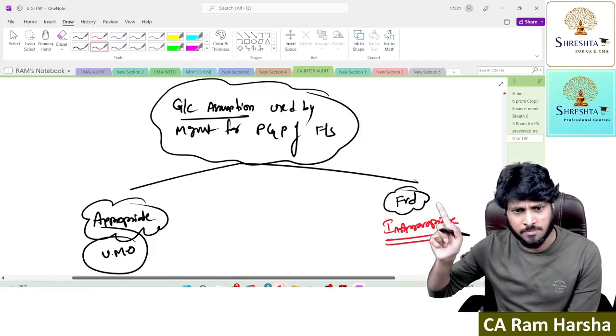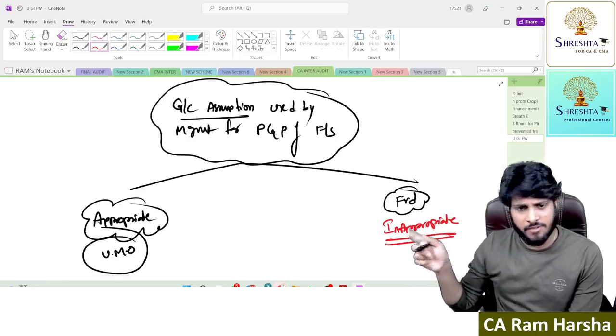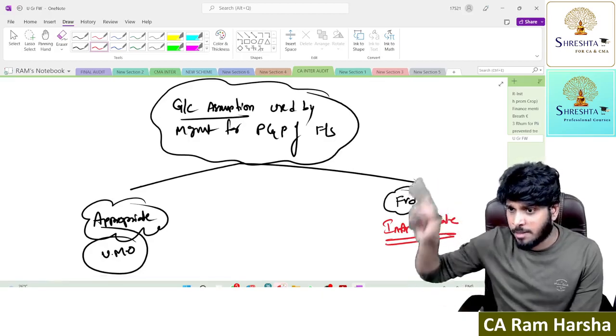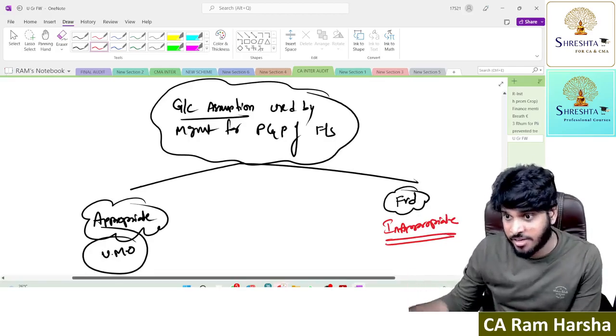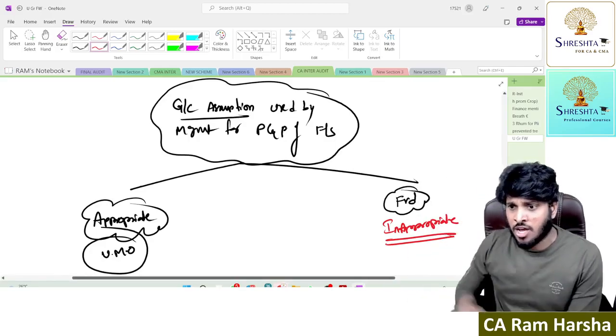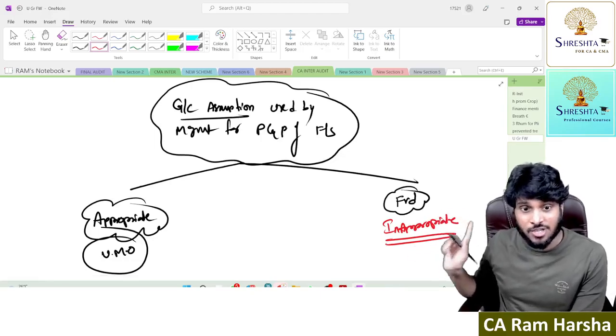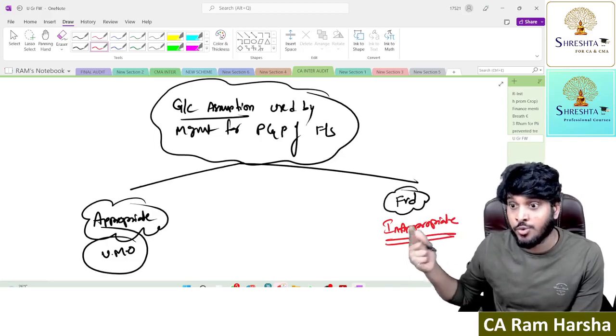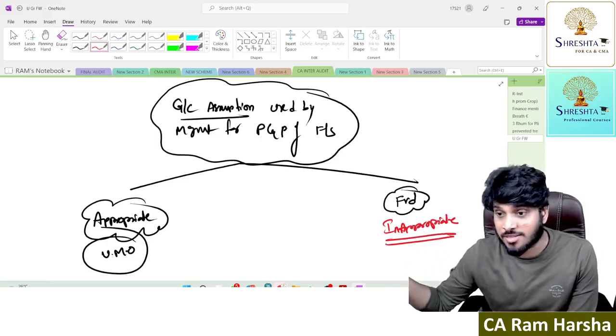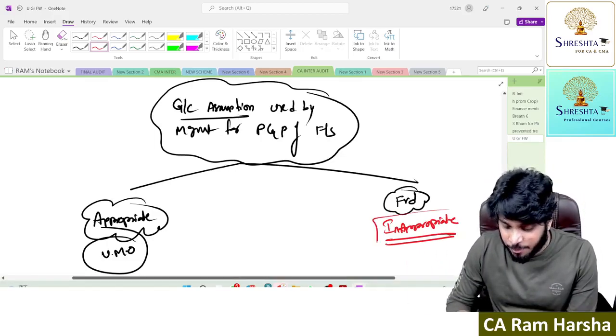They should not use it. When the going concern assumption is missing, all the balance sheet and P&L items must be shown at realizable values, NRVs. No historical cost. But Ford is valuing fixed assets on historical cost. Can they use the going concern assumption? No, but they used it. Is it appropriate? Inappropriate, sir.